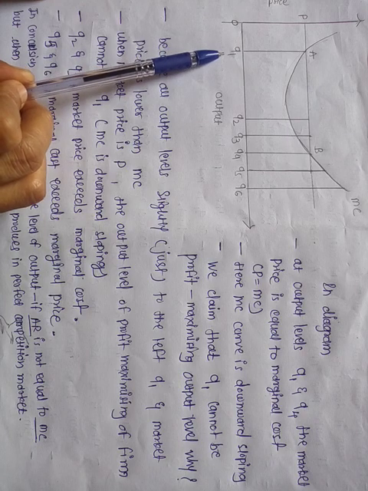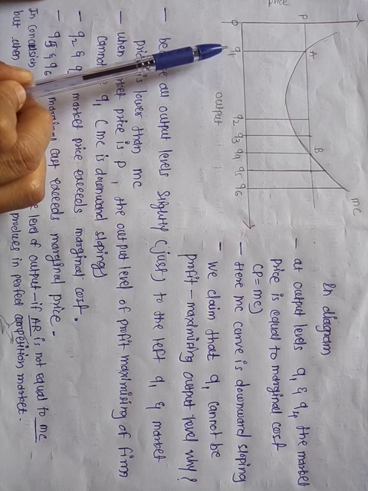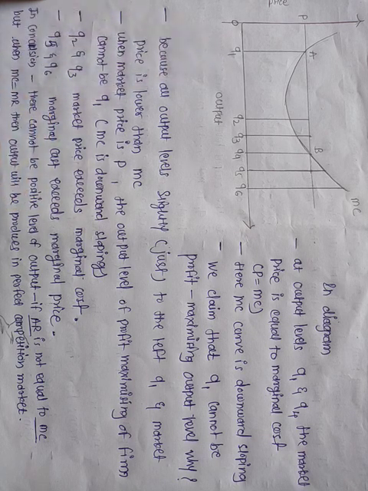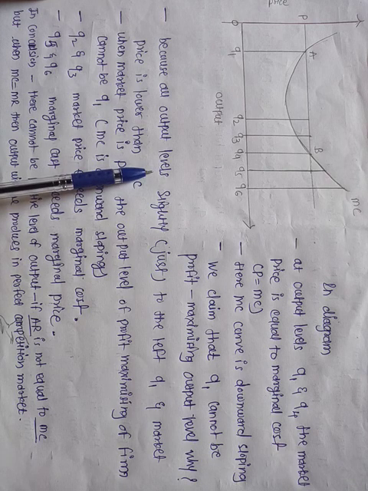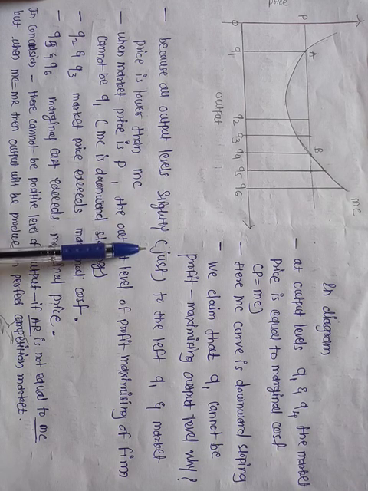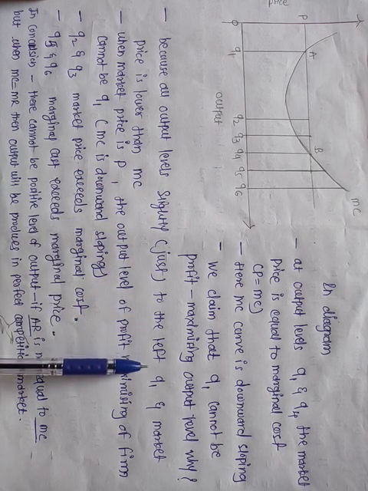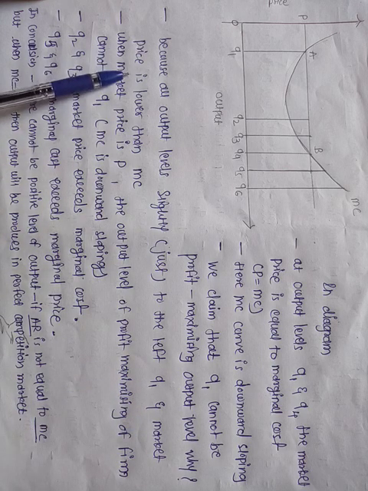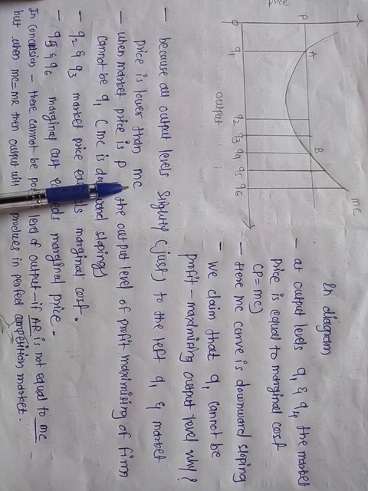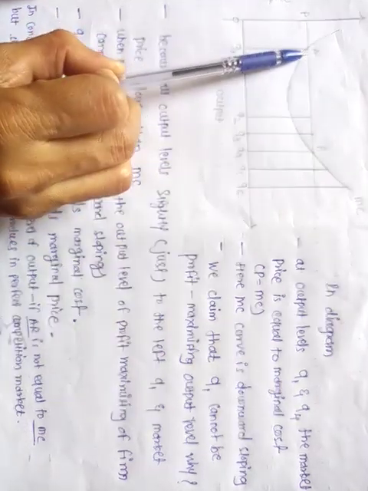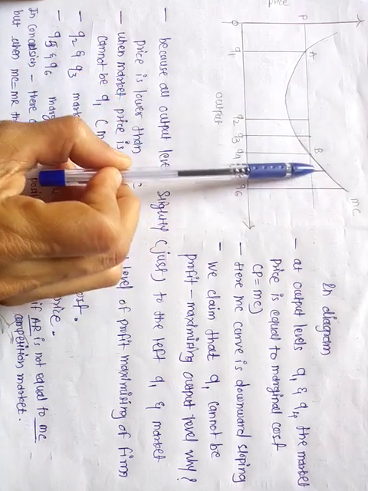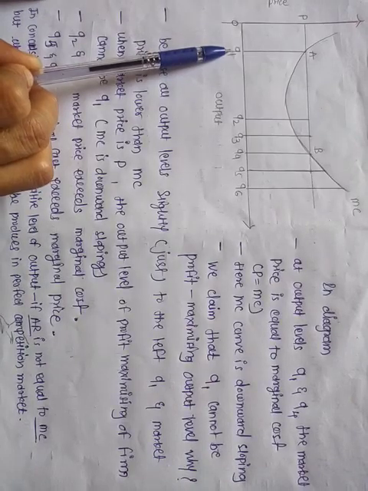Here we claim that Q1 cannot be the profit maximizing output level. Why? Because at all output levels just to the left of Q1, the market price is lower than the MC. See here, market price is lower than the MC near the Q1 level of output.